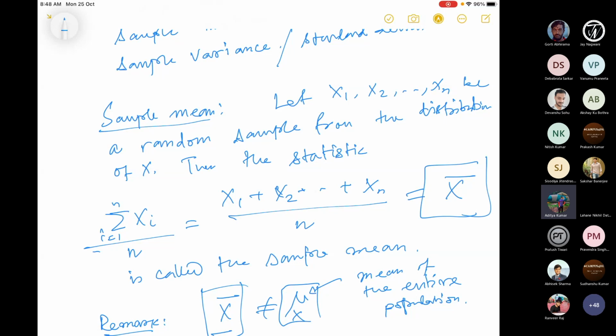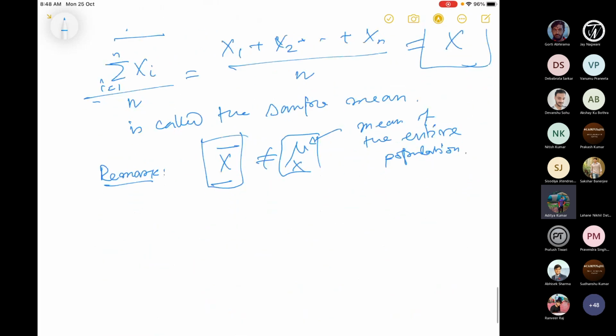In statistics, most of the time, in every case, we'll assume that the underlying distribution of x is normal. Then the question is, what is the distribution of x bar? From this distribution, we can calculate its mean. The sample mean is a random variable here. Its PDF we know, and that random variable will have some mean, and how that value is related to the population mean. Similar things we can do for the variance. So this is the sample mean.